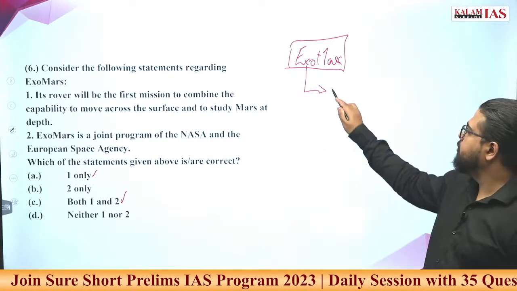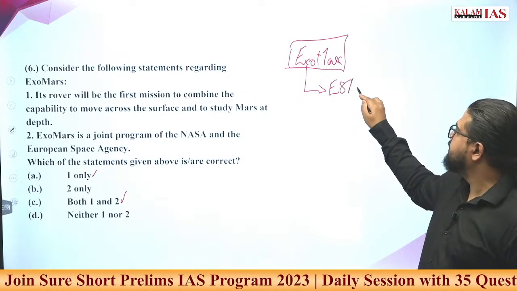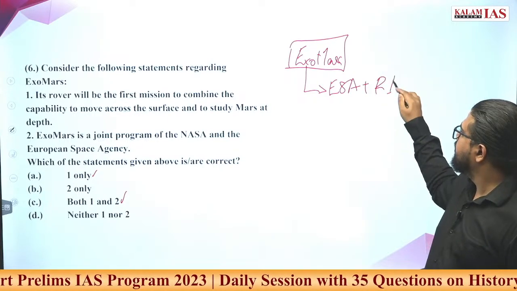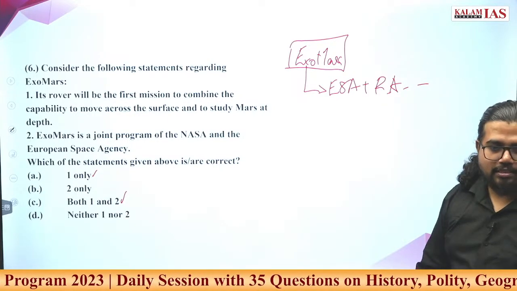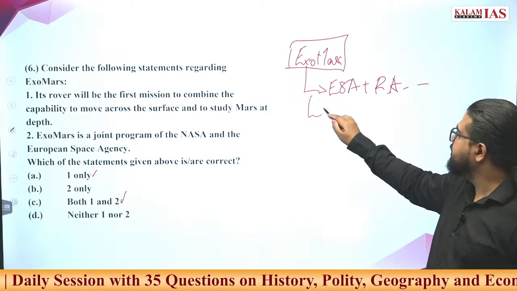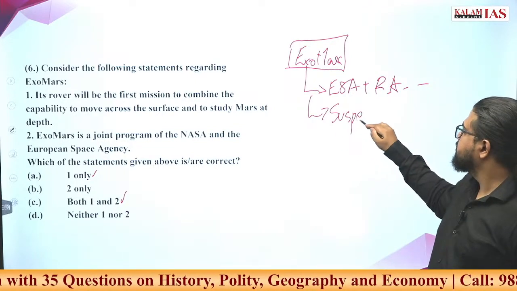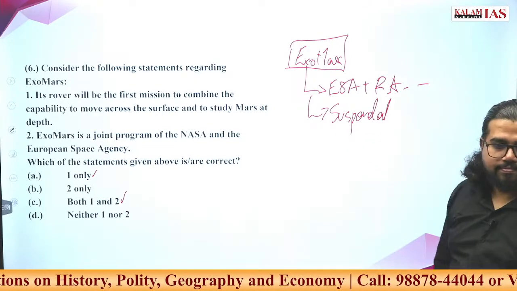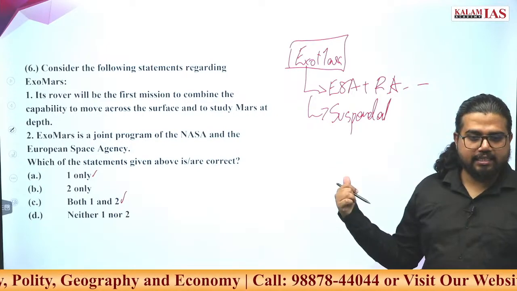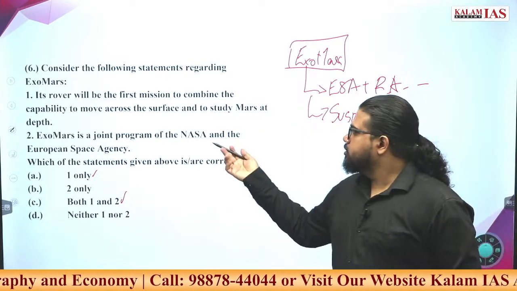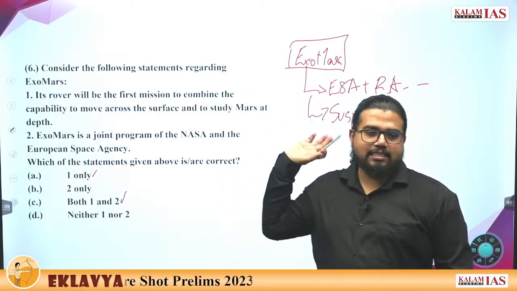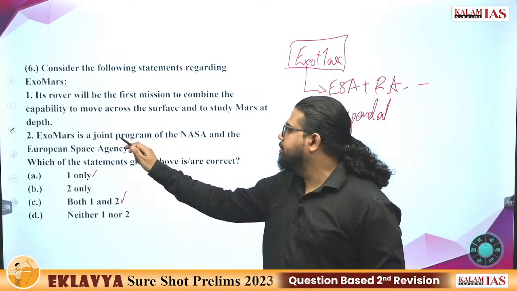This was a collaborative mission between the European Space Agency and the Russian space agency. Now this mission has been suspended after the Ukraine invasion by Russia. So if you at least read this current affairs news somewhere, you can easily eliminate this option.